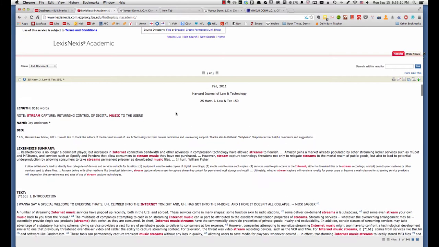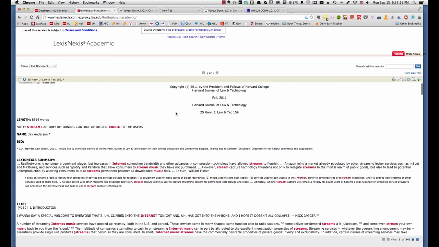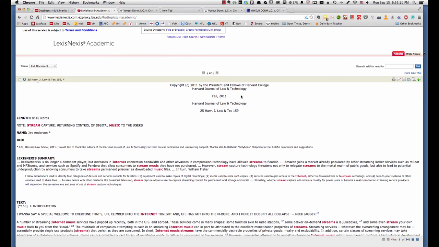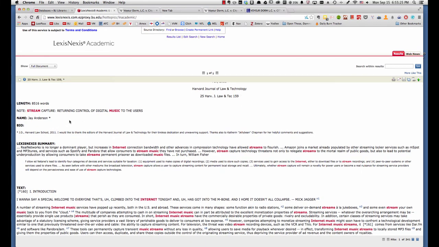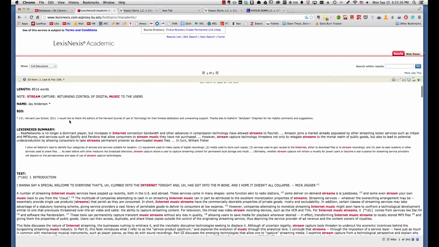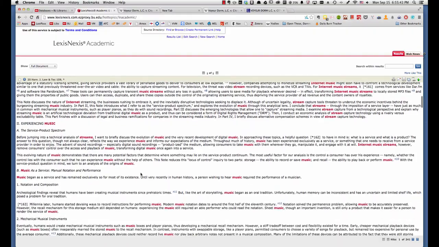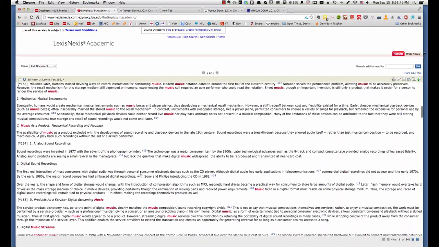And this is a fairly recent law review article from the Harvard Journal of Law and Technology. It's got that Harvard brand on it. And it has a very promising title, Stream Capture, Returning Control of Digital Music to the Users. There's a brief summary at the beginning and it discusses increases in internet connection bandwidth and other advances in compression technology have allowed streams to flourish. So if you are interested in learning more about streaming, this law review article looks like a great resource.